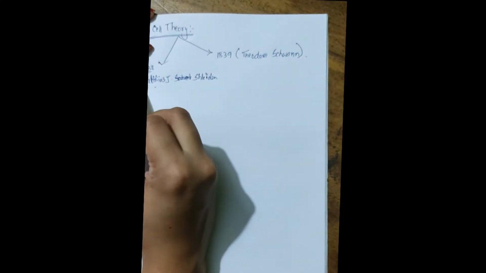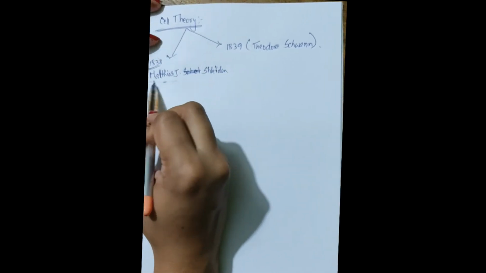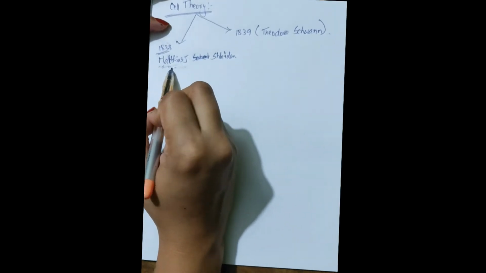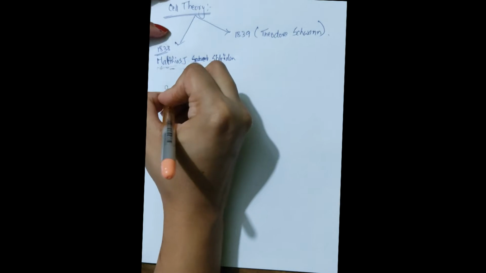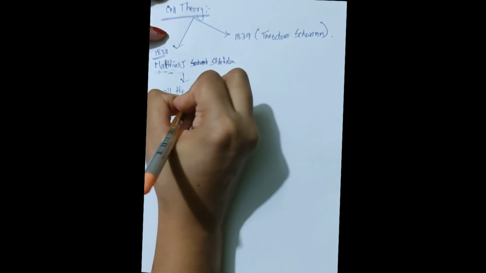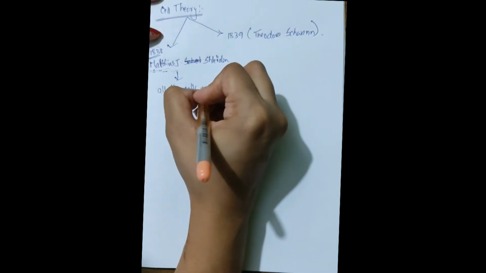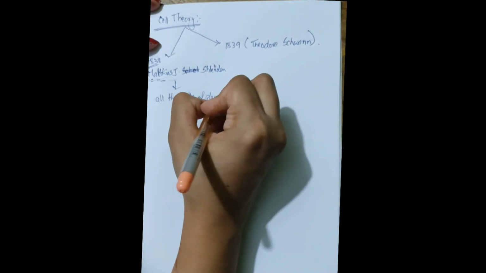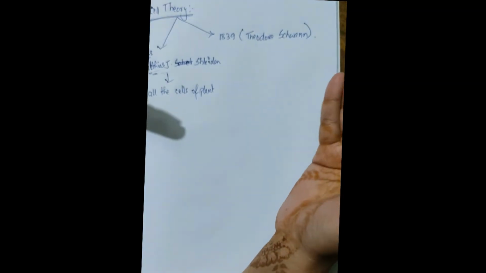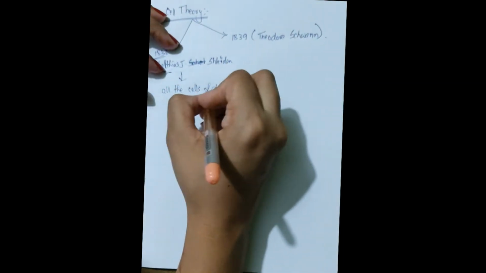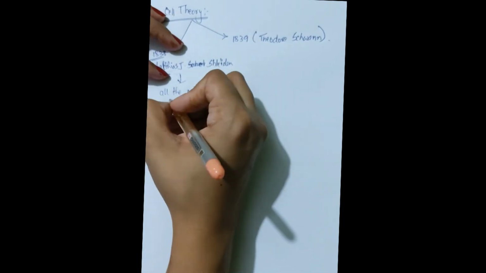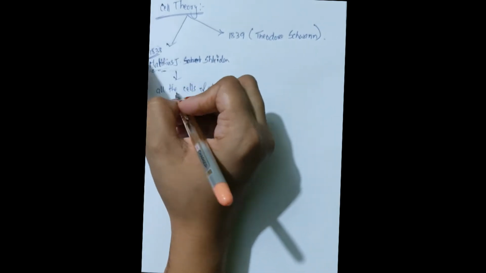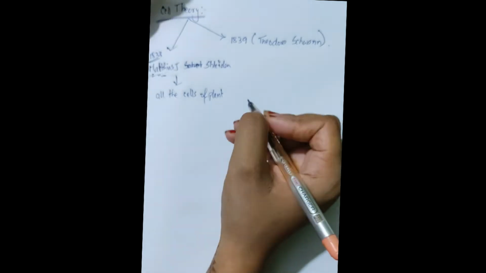Schleiden was a German botanist, and he found that all the cells of plants, as he studied plant cells, are essential and have similar structures.